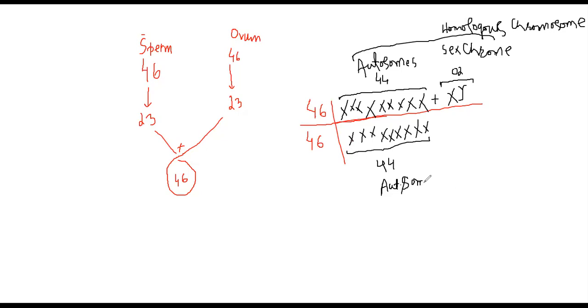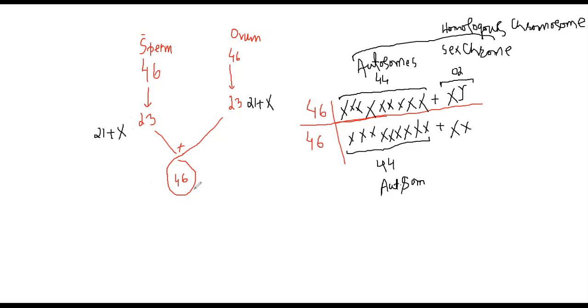Okay, but what about the last two chromosomes, which are called sex chromosomes? In the females, they have only XX chromosomes. While the sperm and ovum, let's suppose, have 23 chromosomes. My father has produced 23 chromosomes: 44 chromosomes, which will become 22, and the last chromosome, that is X. And my mother has no choice. She has only 22 chromosomes, and the last chromosome in the reduced form, that is X.